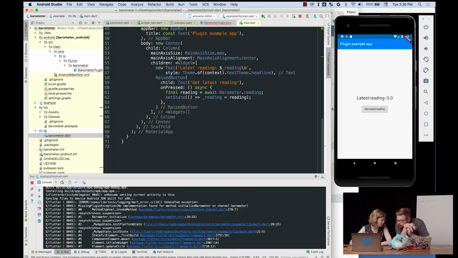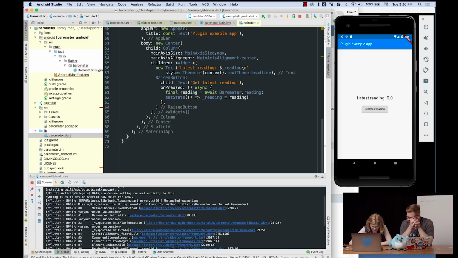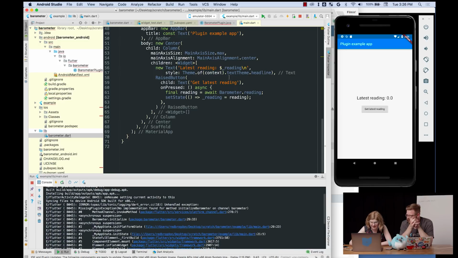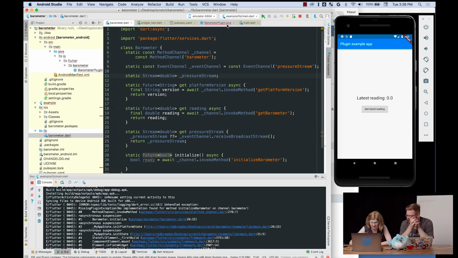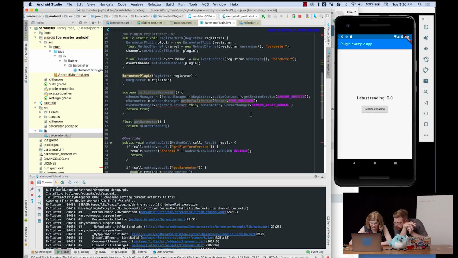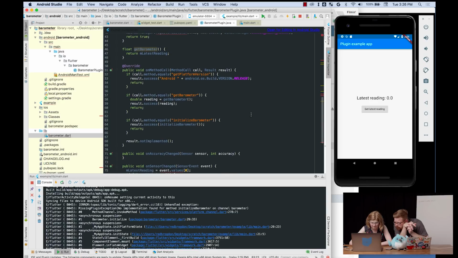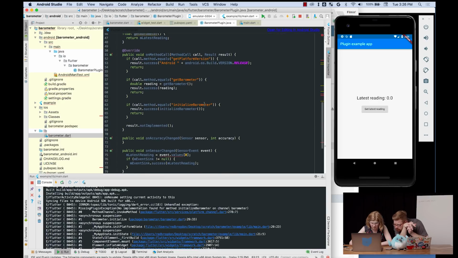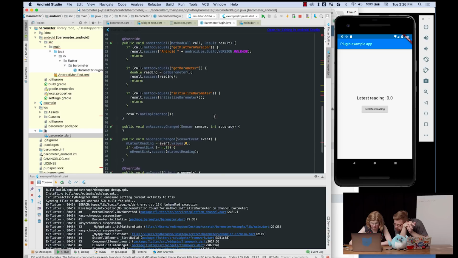You've run this on Android? This seems not related to the changes I was making. No, let's go look at the plugin real quick and just make sure that nothing got wonky. So scroll down a little bit. Initialize barometer is right there. Yeah, that looks good.